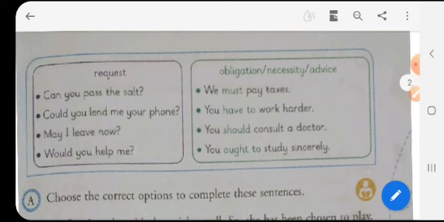Then obligations, necessities and advice. We must pay taxes. You have to work harder. You should consult a doctor. You ought to study sincerely. So these are some necessities and advices and obligations given to the person.